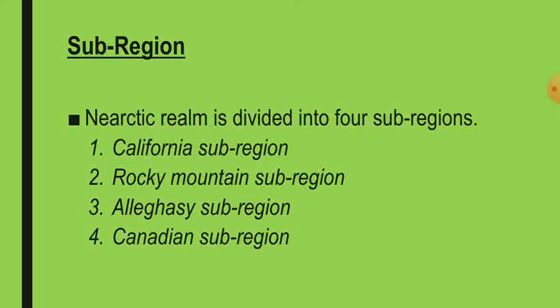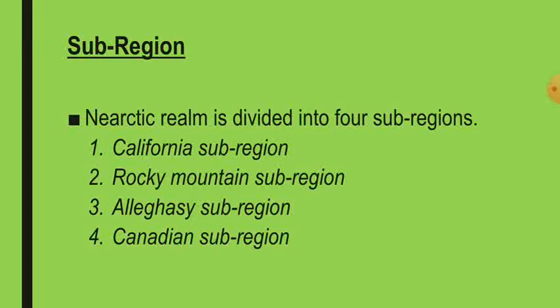Then the Allegheny subregion includes the Rocky Mountains subregion and the lakes of the eastern parts of the USA. Here also some vertebrates are present, like vampire bats, star-nosed moles, opossums, turkey, and Carolina parrots, which can be seen in this place.